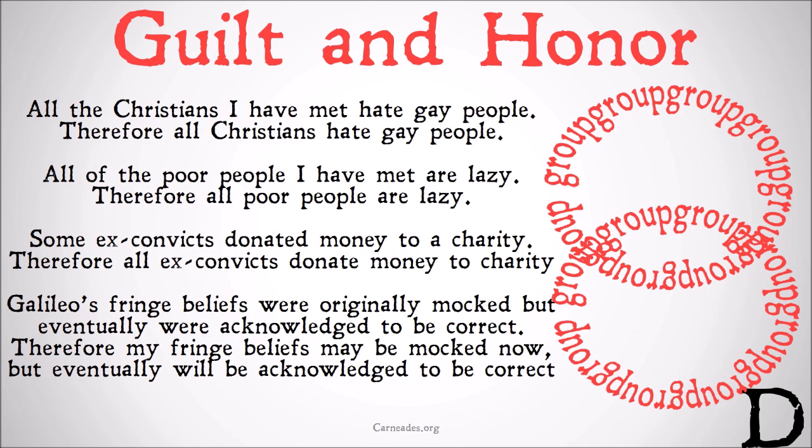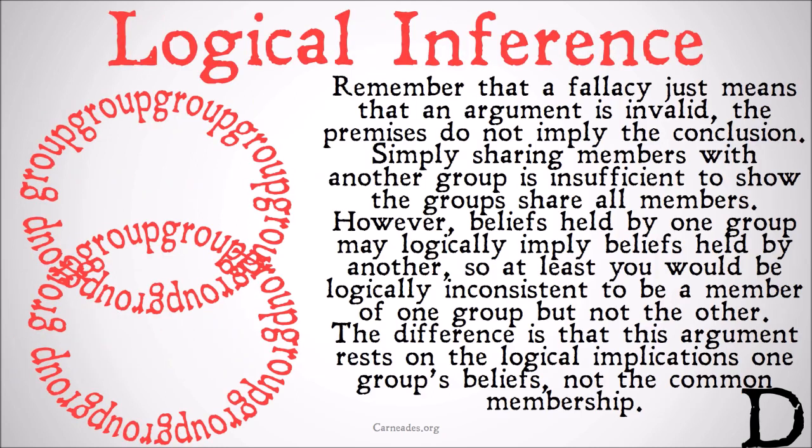The last example is sometimes called Galileo's Gambit, which is a very specific instance of using this fallacy to justify fringe beliefs through honor by association, of saying that there's at least someone in history who had a fringe belief and eventually was acknowledged to be correct, so my fringe beliefs will eventually be acknowledged to be correct. Completely ignoring all the people whose fringe beliefs have never been acknowledged to be correct, that are littered throughout history.